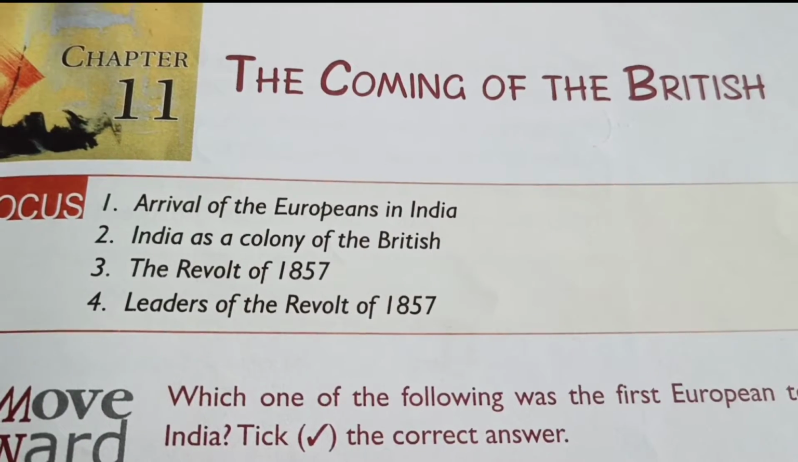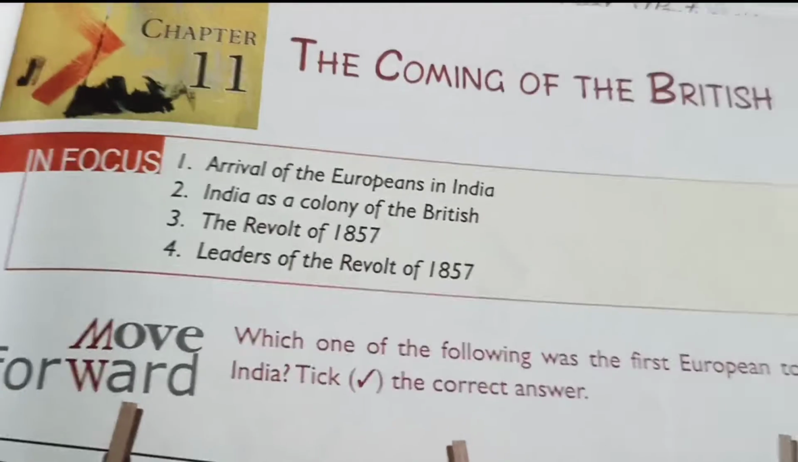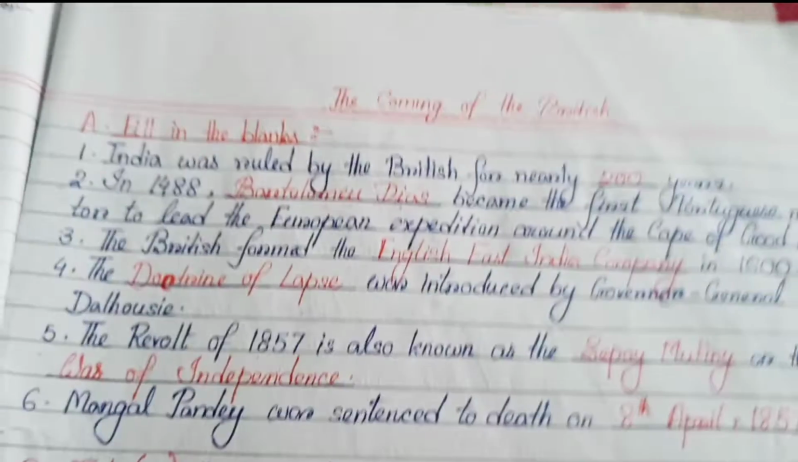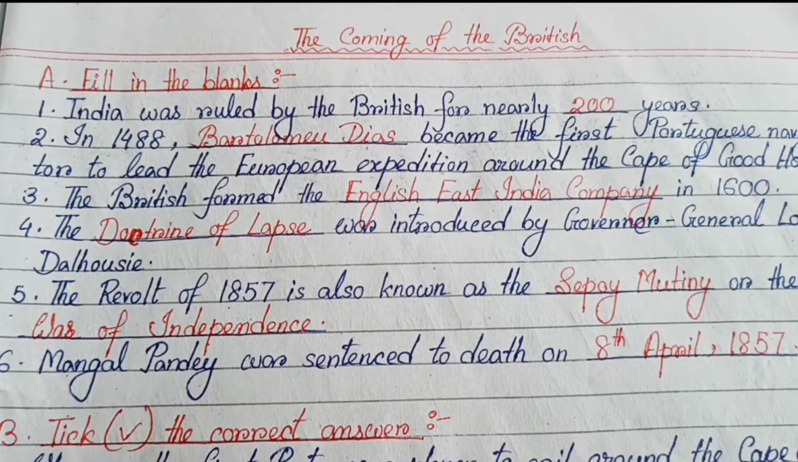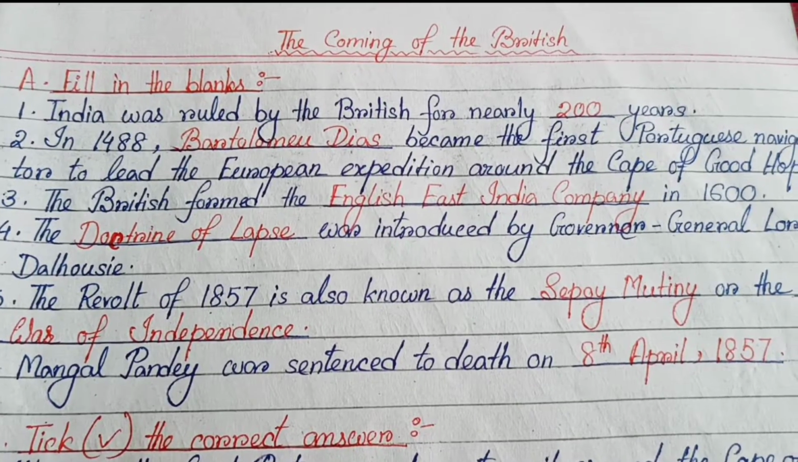So let's start The Coming of the British. At first, we have some objectives. Number A, fill in the blanks. Number 1, India was ruled by the British for nearly 200 years.